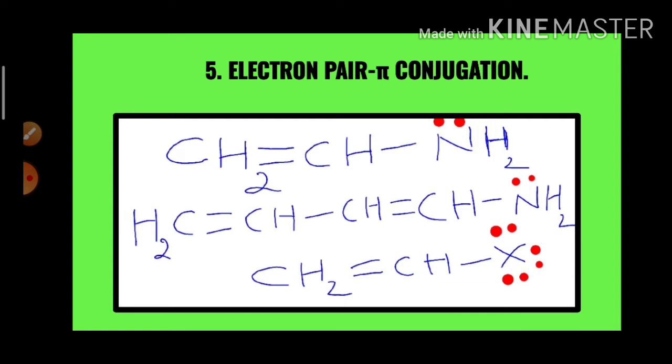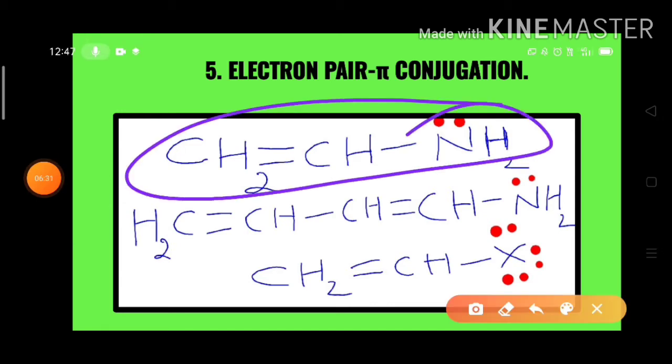You can see here this vinyl amine. In this vinyl amine, on the nitrogen one electron pair is there, and between two carbon atoms one double bond is there. So these two are separated by a single sigma bond. So this is known as the electron pair pi conjugation. This is also electron pair pi conjugation.